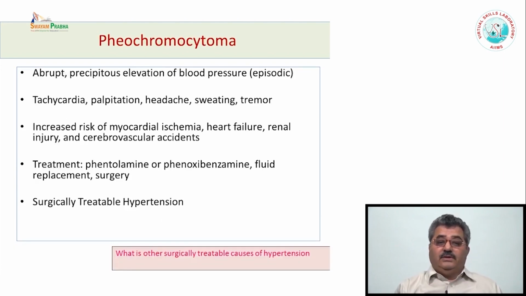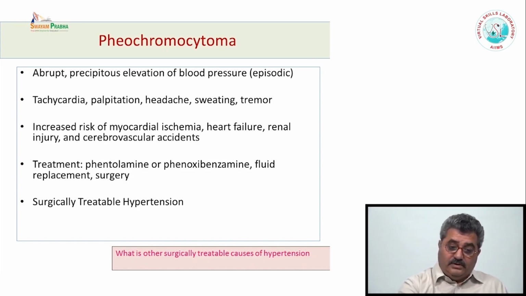Pheochromocytoma patients usually present with very abrupt and very high blood pressure, which is episodic. This is very important. As compared to other causes of hypertension, it is episodic. Patients may have tachycardia, palpitation, headache, sweating, tremors. These patients may have increased myocardial ischemia, heart failure, renal injury, or cerebrovascular accident. The treatment is alpha blockers, fluid replacement, and surgery is the ultimate mode of therapy. This is another example of surgically correctable hypertension one should remember.